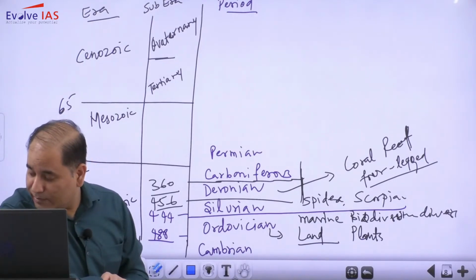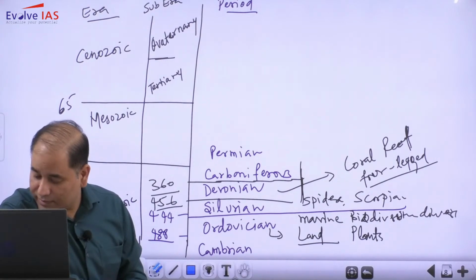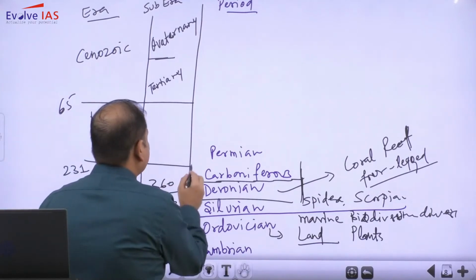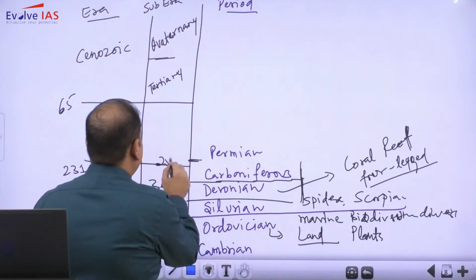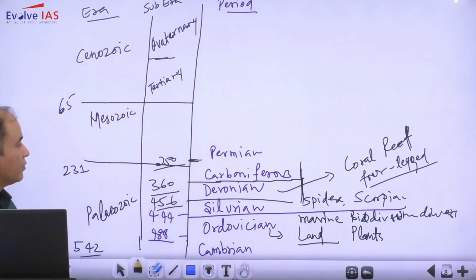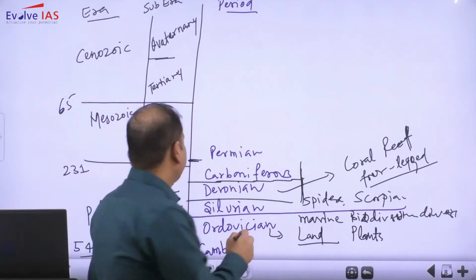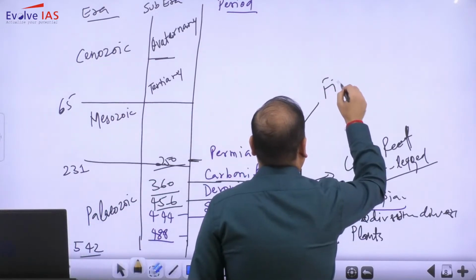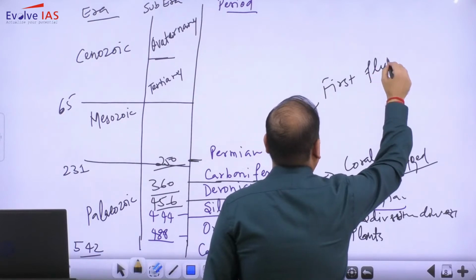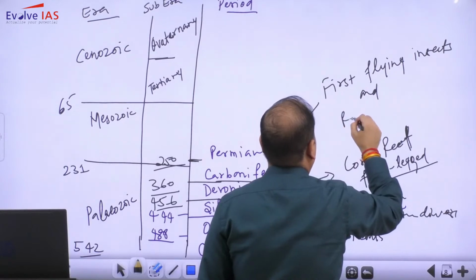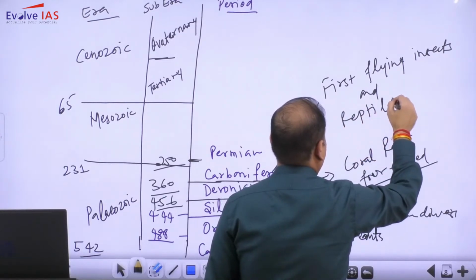The time frame of the Carboniferous is roughly from 360 to 250, and in this period the first flying insects and also reptiles came into existence.